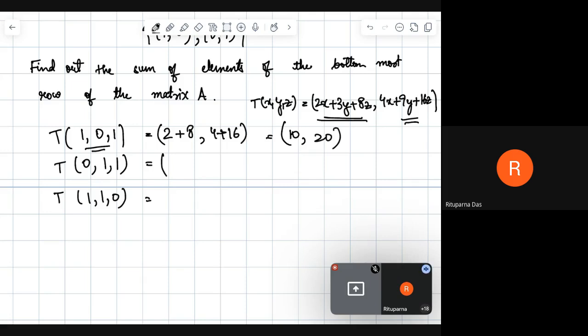Similarly, we are going to apply here. 2 into 0 is 0, 3 plus 8. So 3 plus 8 is 11. Next we have 4 into 0 plus 9 into 1 plus 16 into 1. So 9 plus 16, which is 25.